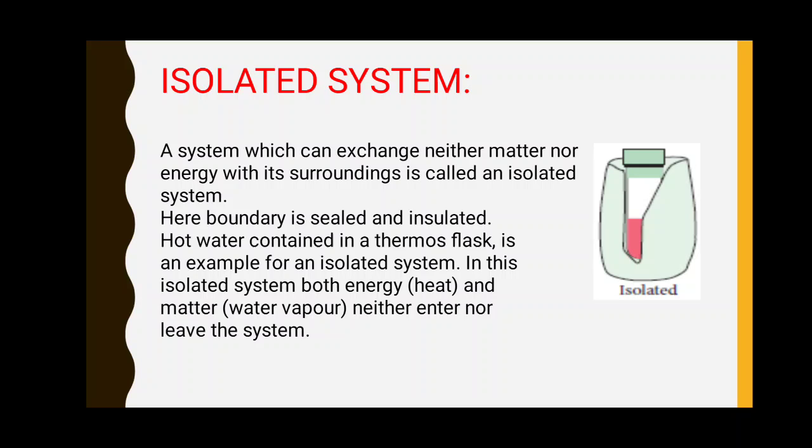In this isolated system, both energy, heat energy, and matter, water vapor, neither enter nor leave the system. So both heat energy and matter do not exchange with the surroundings. It's an isolated system. Thank you.